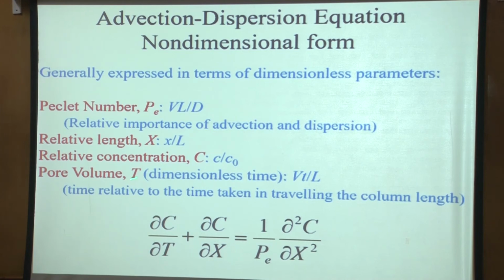There is this term, probably new for most of you, pore volume. This is a non-dimensional time. So what does Vt by L represent? Let me ask you this question. If you look at the term Vt by L, physically, what does it represent? It's a non-dimensional number. What is it?